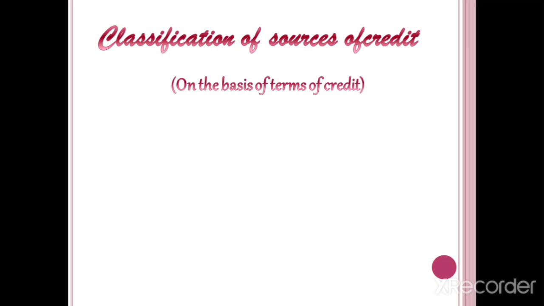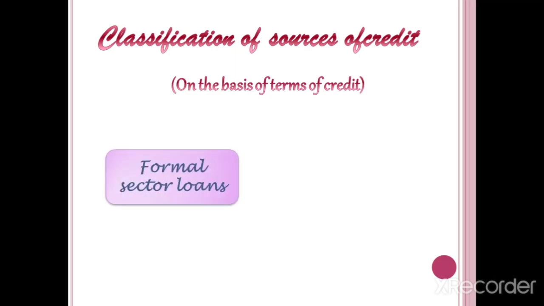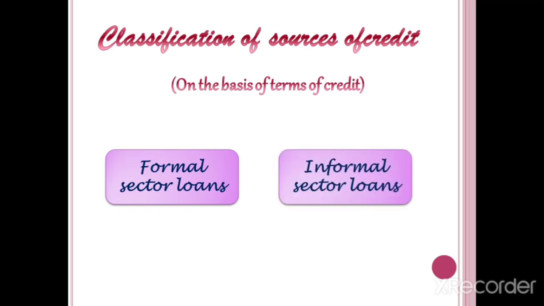Clear, children? That source can be classified on the basis of terms of credit, in terms of rate of interest, collateral, and mode of repayment. On that basis, the sources of credit can be divided into two: formal sector loans and informal sector loans.